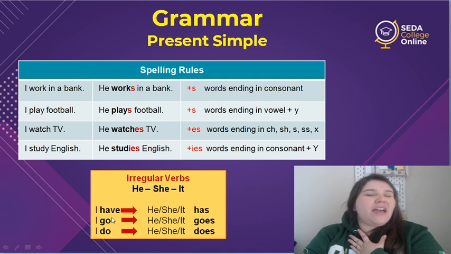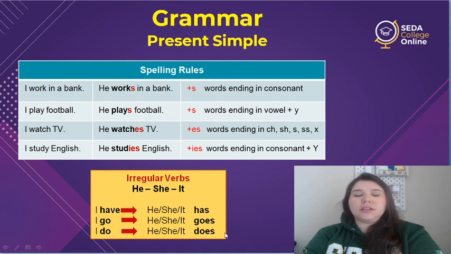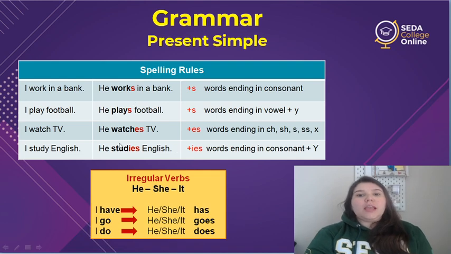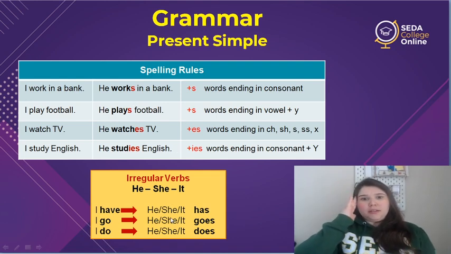So I don't say haves. I say has. Okay? I go becomes he, she, it goes. And I do, he, she, it does. Okay? So these 3, they don't use the same spelling rules. They are different. So we need to memorize.